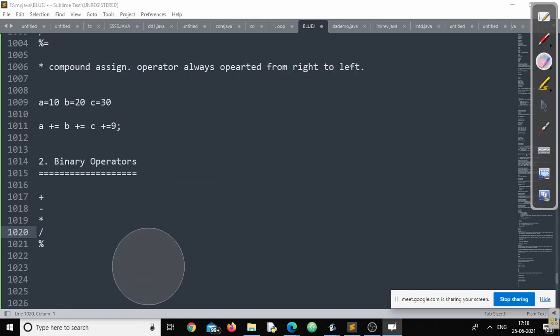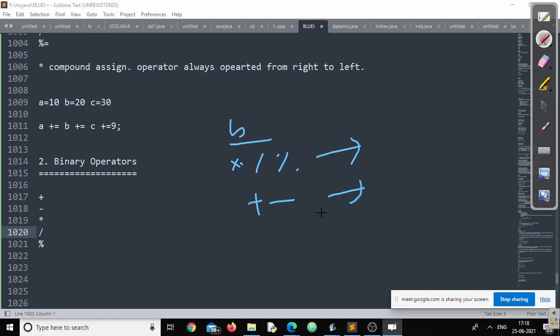Then we are going through unary operators, which you can understand. In binary, we have operators like multiplication, division, modulus. They have the same priority. Plus and minus, they have the same priority. But the priority of multiplication, division and modulus is higher than plus and minus. You know that rule, right? The BODMAS rule. It's the same.